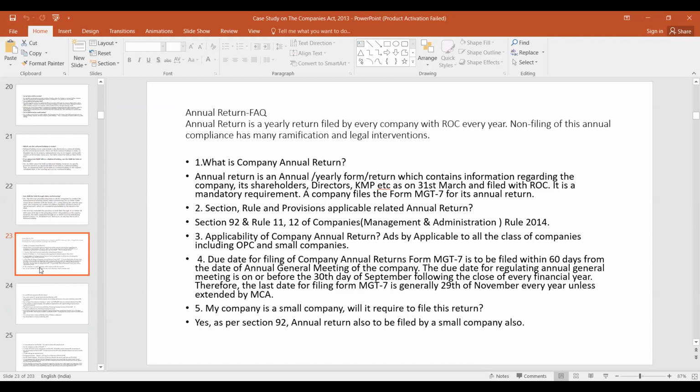So what are the sections, rules and provisions? Section 92, Rule 11 and 12 of the Companies Rules. Applicability of the company annual return: it is applicable to all classes of companies, including OPC and small companies.